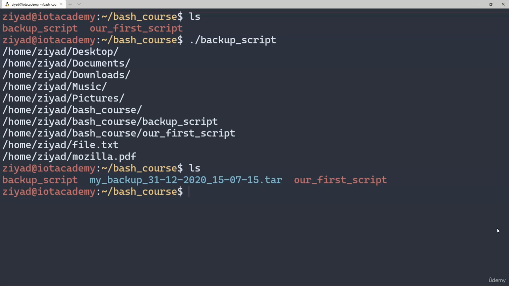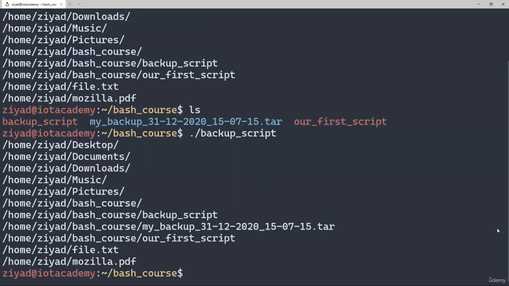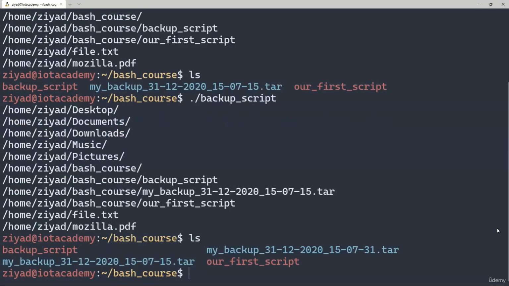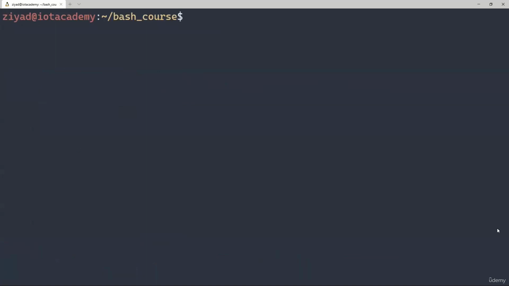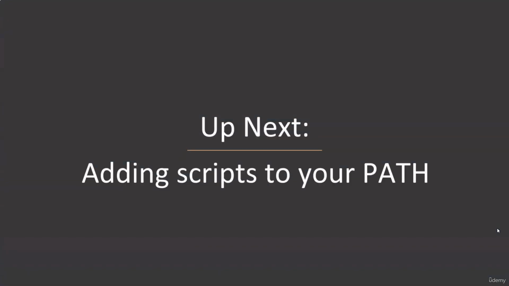Awesome. Now if we run it again and check again, we can see that our script has created another backup, which is marked with the date and time down to the very second that it ran. I'm sure your boss will be very pleased indeed. Now from this, hopefully you can see that using bash scripts is a very helpful way to make your life a lot easier. In fact, feel free to play around with this backup script and customize the folders it works on to do something useful on your system.